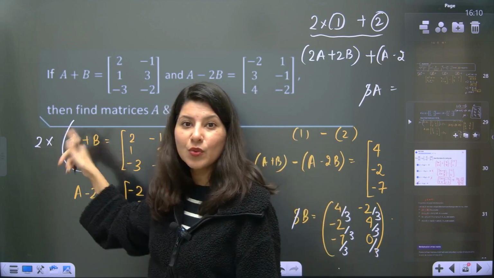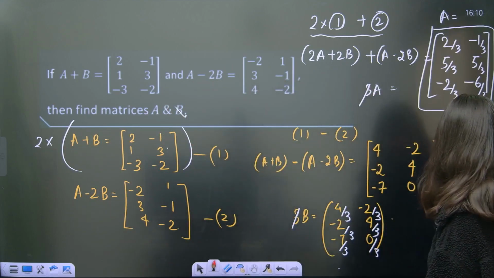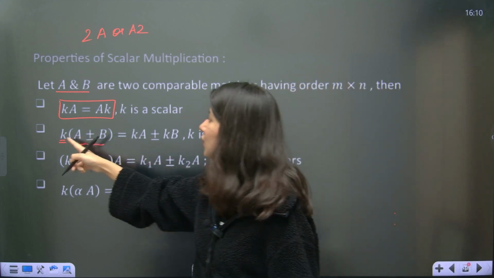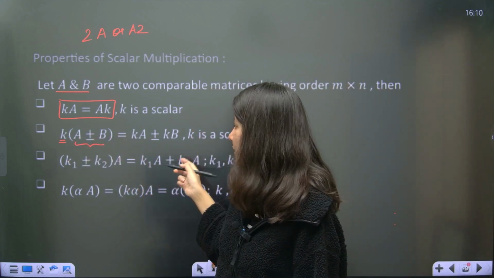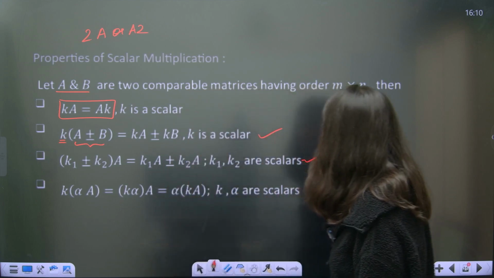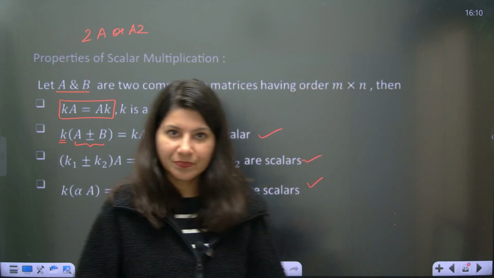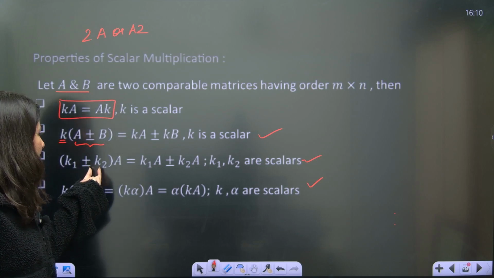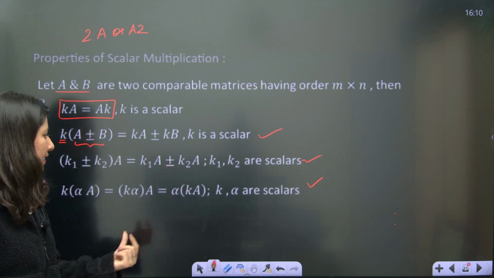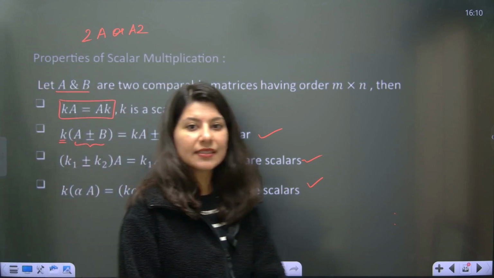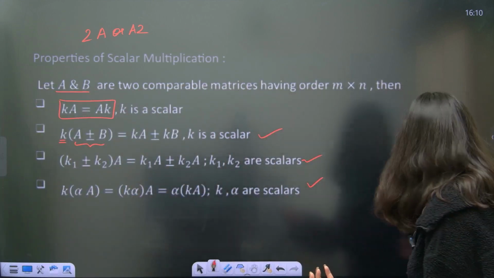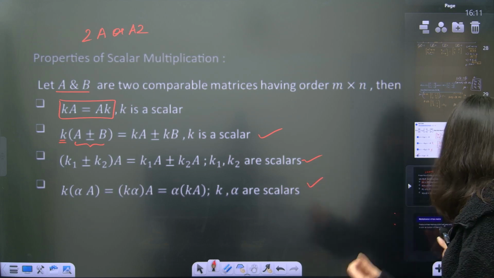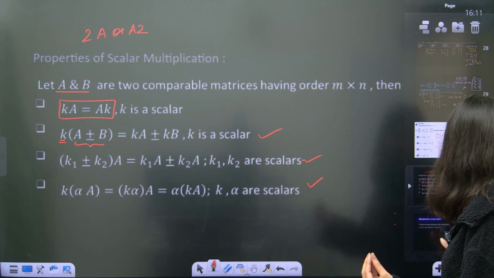I multiplied 2 in this, 2A plus 2B. The same thing which we have already done, same theory, quite intuitive. So 2 times (a plus b) is 2a plus 2b. And these two properties are also quite intuitive. You can see if these two are constants, K1a and K2a. That's it. Clear? So properties of scalar multiplication, I don't think I need to spend so much time on these, because they are quite intuitive.